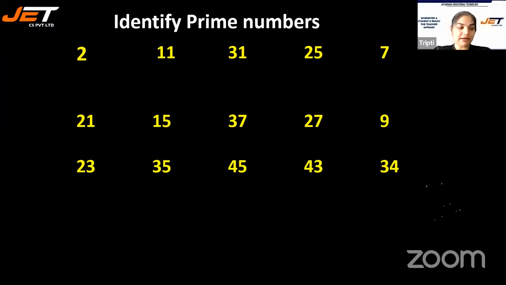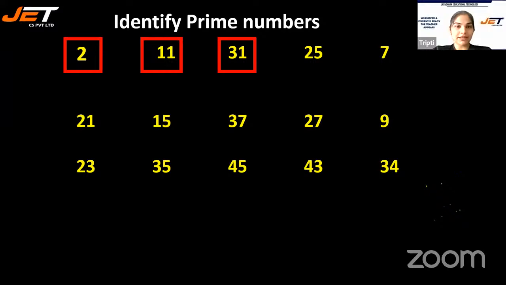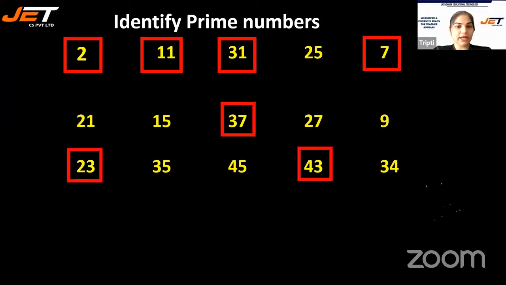So prime numbers are the numbers that have only two factors: 2, 11, 31, 7, 37, 23, 43.